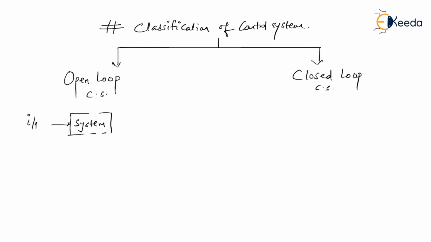Had some input and had some output. So change in input changes the output, but change in output is not going to alter the input. Am I right? Because there is absolutely no connection between output and input. And therefore, I can say that since there is no connection from output to input, but yes, there is a connection from input to output, then I can say that when input changes, output changes, but change in output doesn't affect the input, such system is considered to be open loop control system.